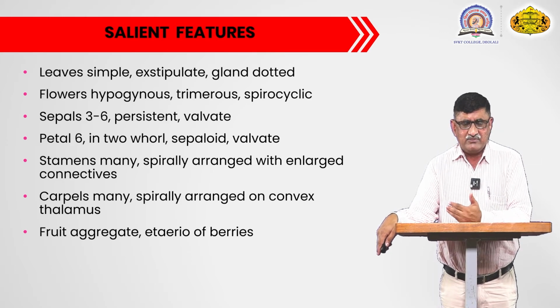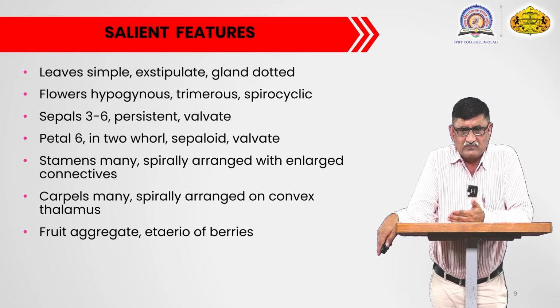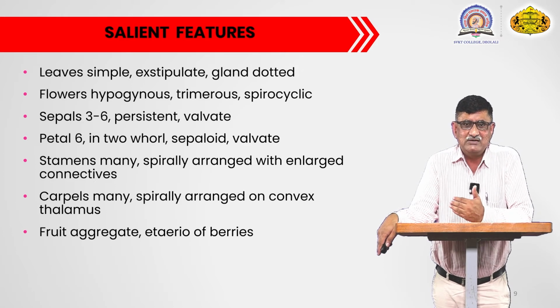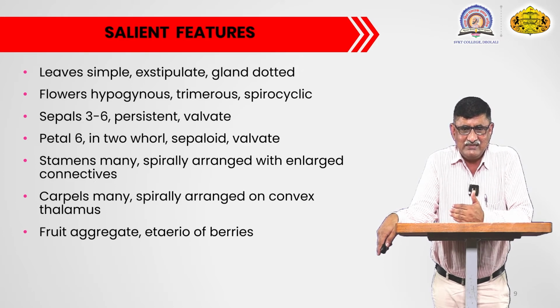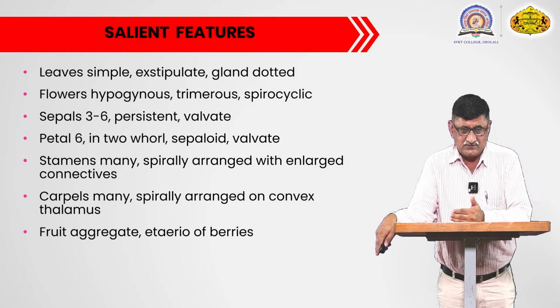Also, there are many carpels in the flower of this family. The carpels are arranged on the top of a conical extended thalamus, and they are also arranged spirally. The carpels are apocarpous, meaning they are free, and they are present spirally on the convex thalamus, that is, the extended part of the thalamus.